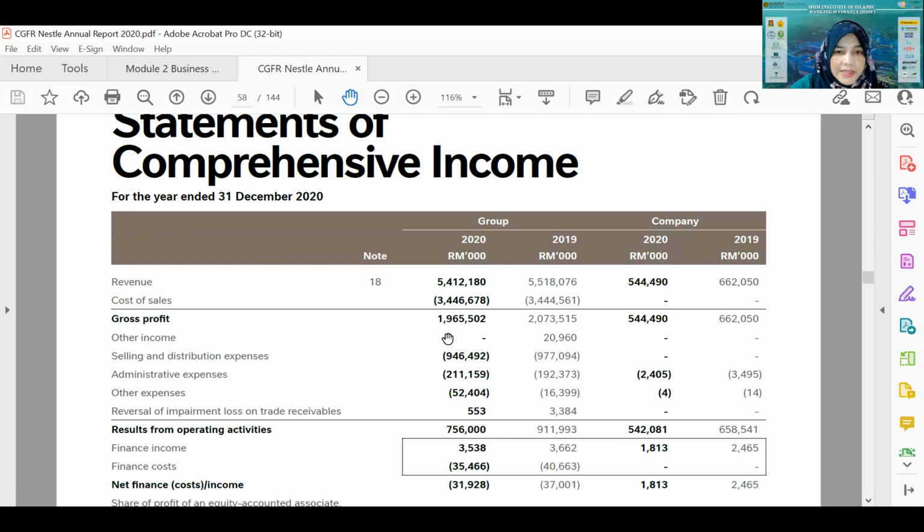And then these are all the other items, all the expenditure. After that, this is about the finance cost and finance income. Finance cost is the interest cost that the company incurs when they have loans with a financial institution. Finance income is the income they get when they put money in the bank, the interest income. When they put the money in an Islamic bank, they will get profit. So this is also the amount of profit from Islamic banking deposits.